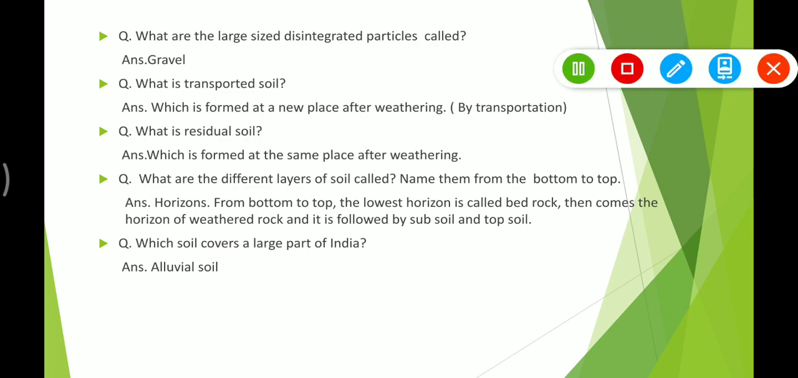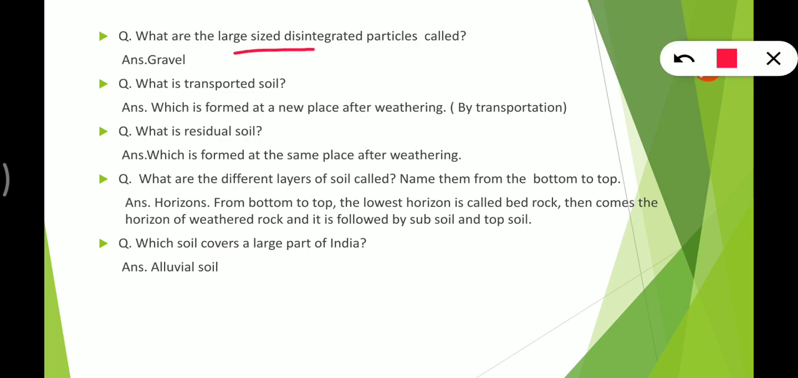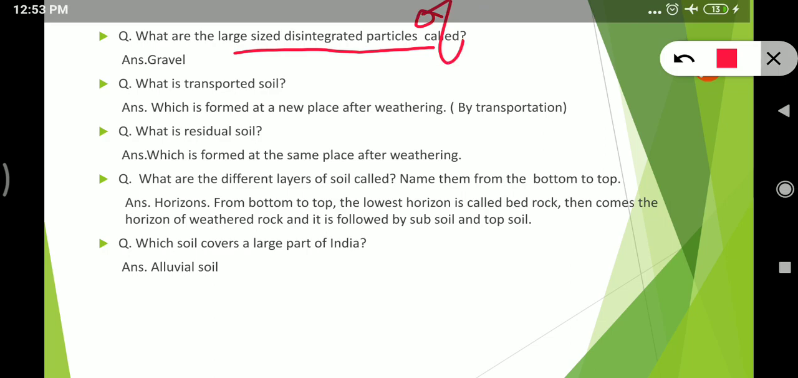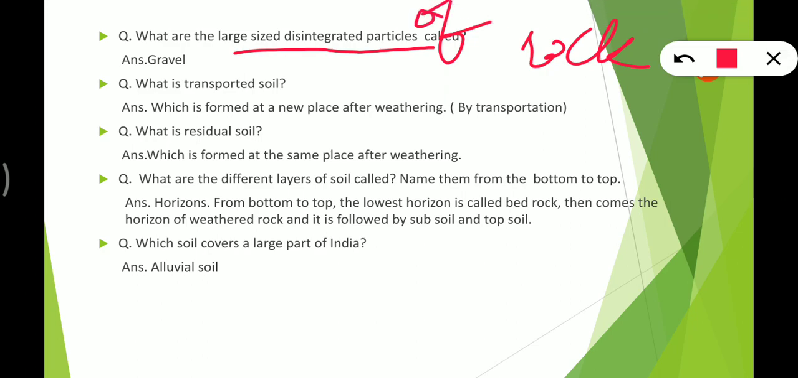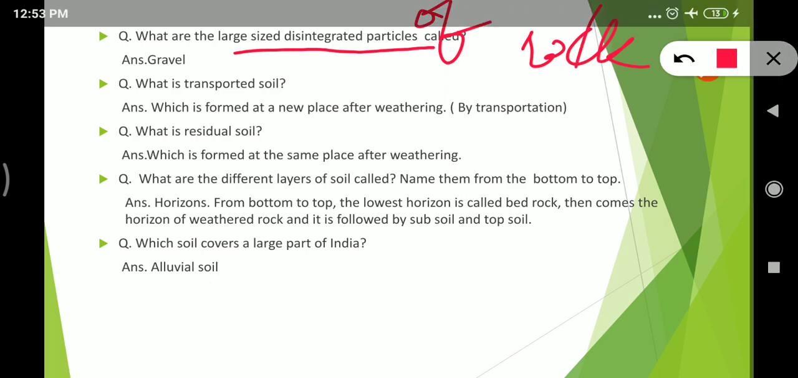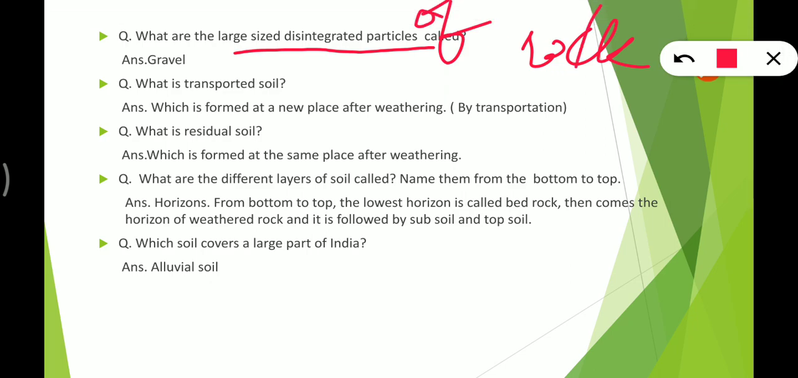Now what are the large size disintegrated particles called? They are called disintegrated particles of rocks. Here I forgot to write. They are called gravel. My battery is low. Not my phone's battery. Next question here. Sorry.